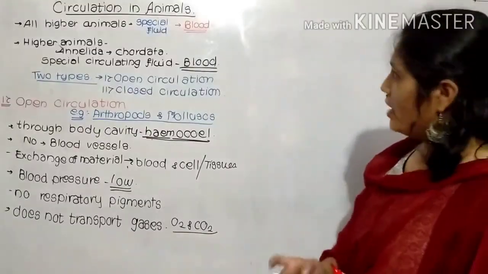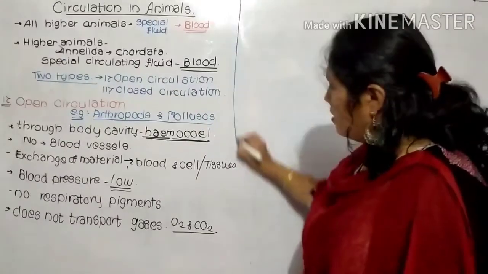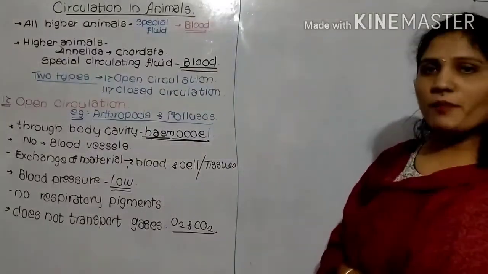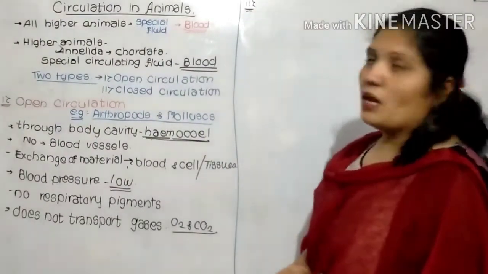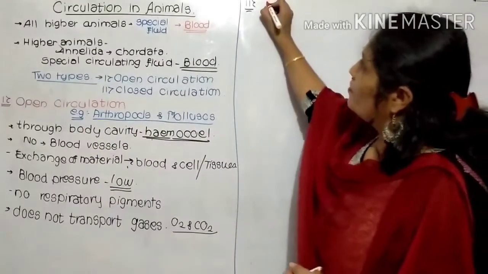Now the next type of circulation, the second type, is known as the closed type of circulation.